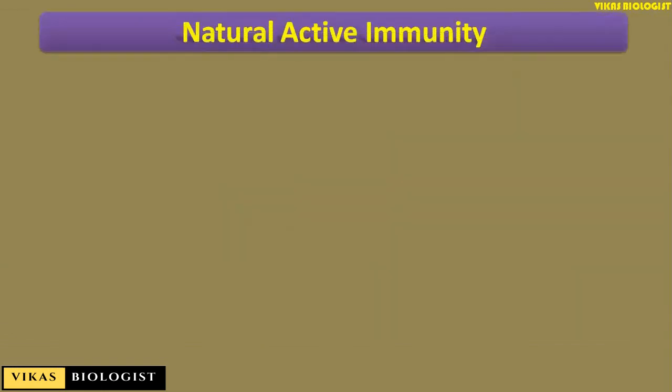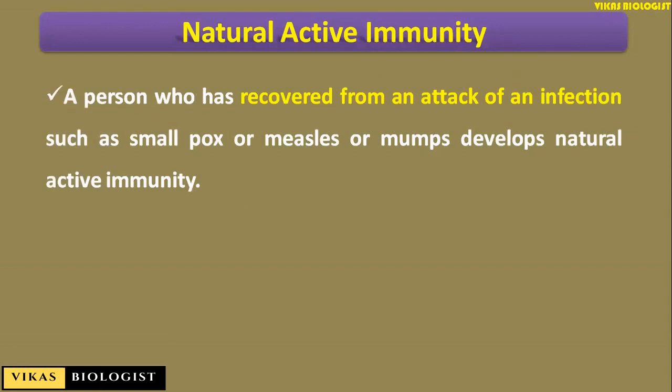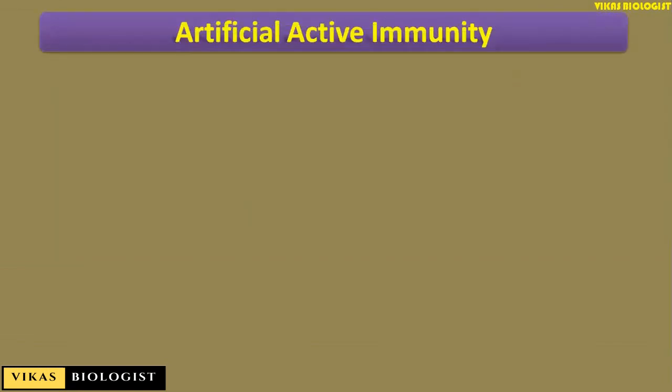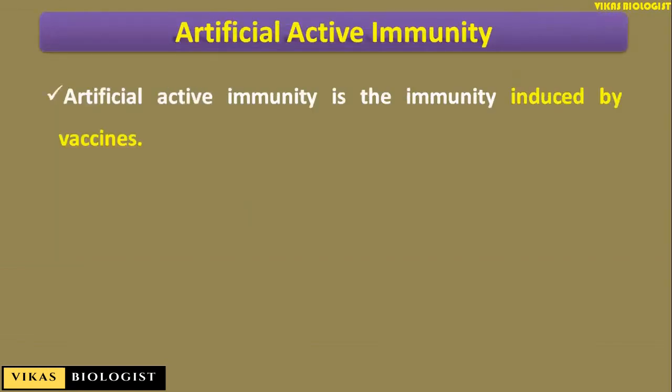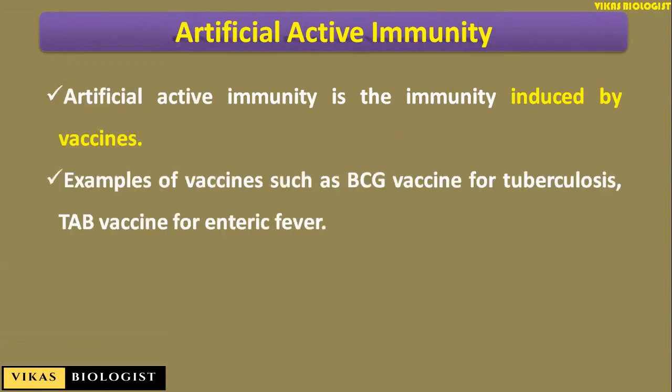Natural active immunity is the one where a person who has recovered from an attack of an infection such as smallpox, measles or mumps develops natural active immunity. Artificial active immunity is the immunity induced by vaccines. Examples of vaccines are the BCG vaccine for tuberculosis and the TAB vaccine for enteric fever.